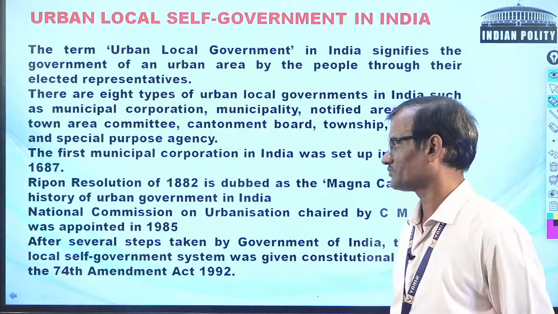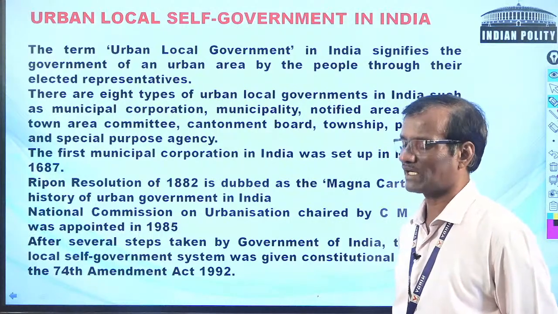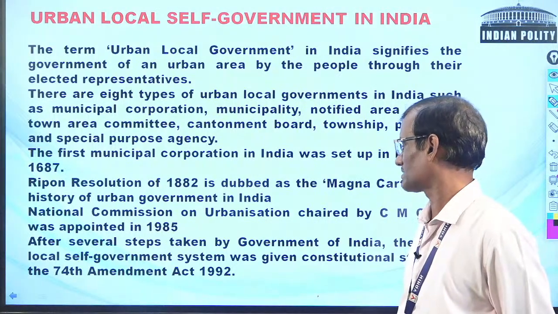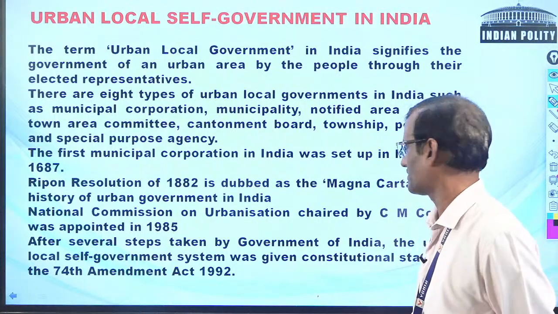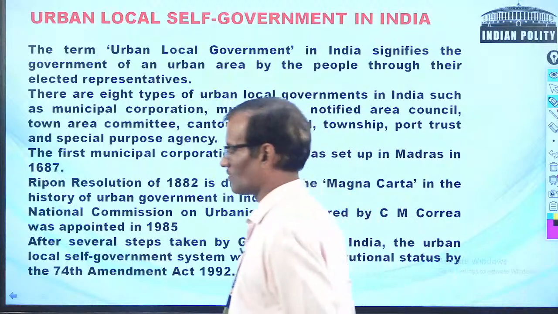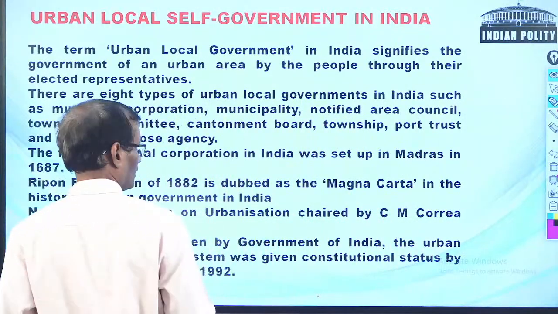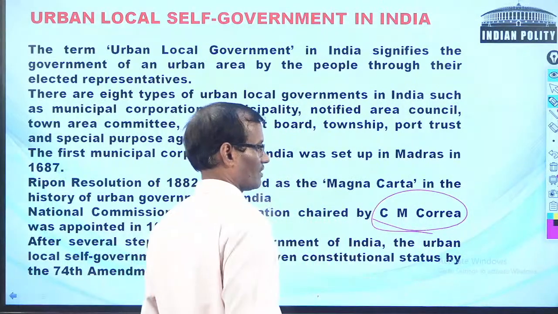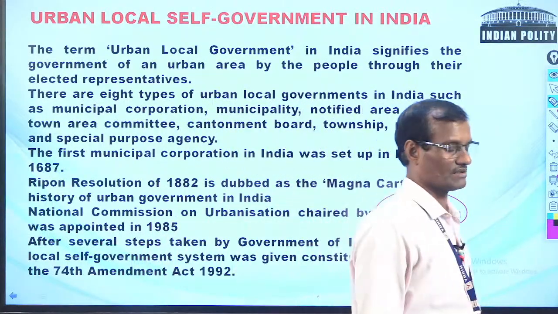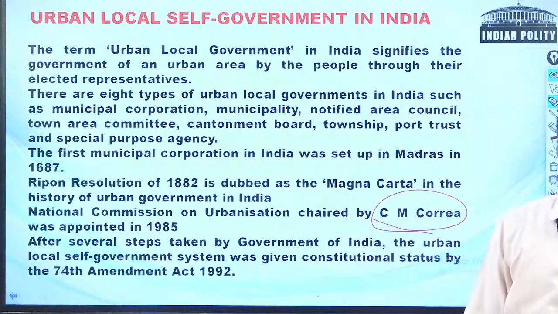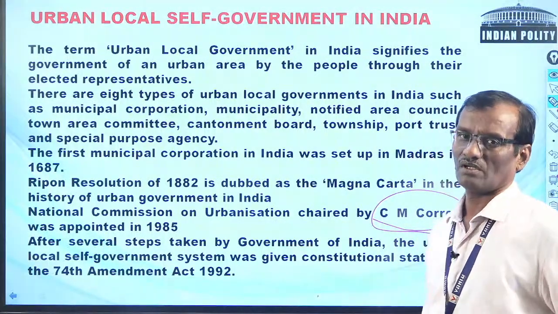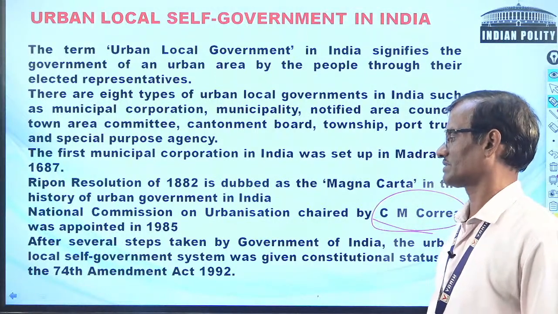And after independence, a major commission on urbanization was appointed in 1985, chaired by CM Correa. CM Correa was the chairperson. The commission recommended various changes or mechanisms to make the urban areas autonomous.